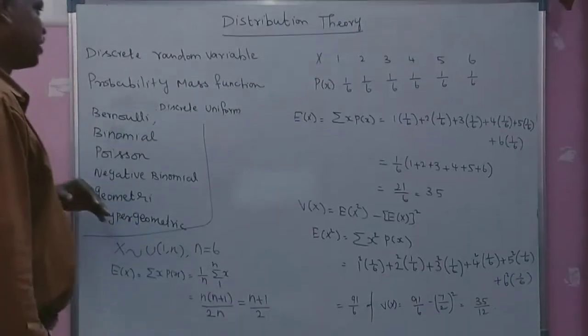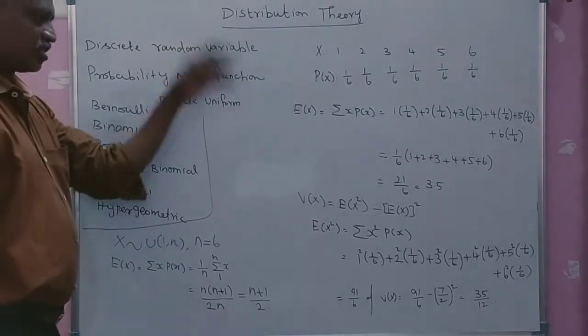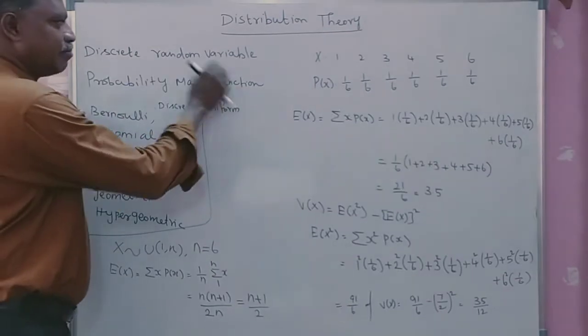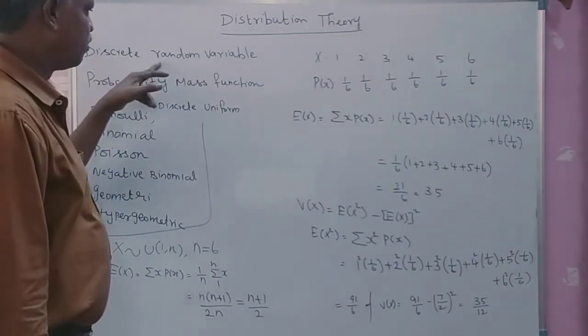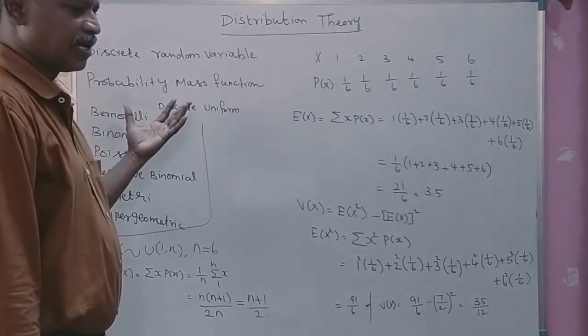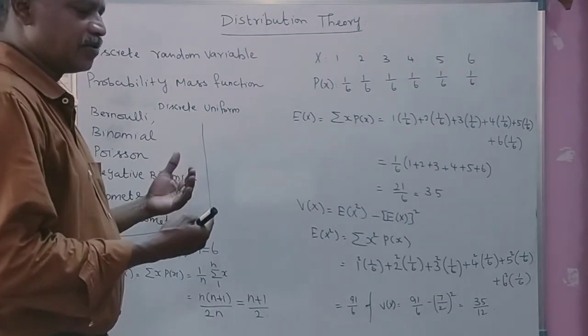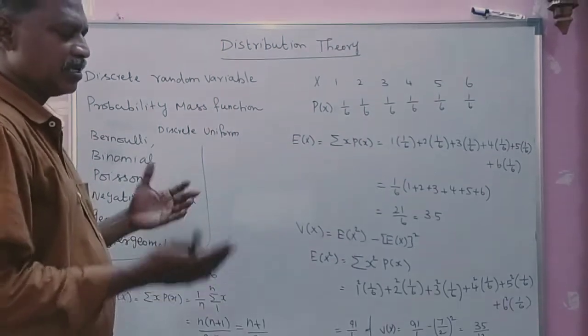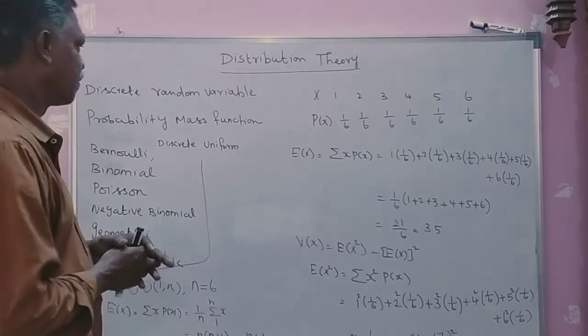In this topic, before we go into the topic, we must see some basic concepts. The first one is a random variable. A random variable is a measurable function which assumes different possible values, and it will change its value from time to time, or person to person, or place to place. Usually this is called a random variable.